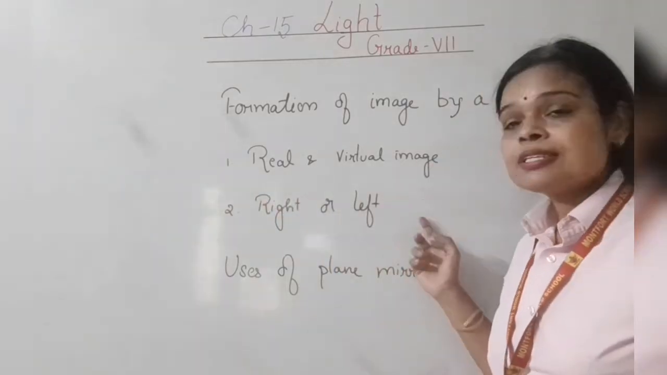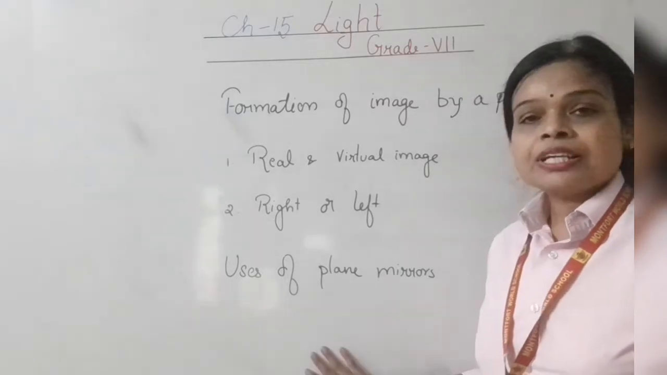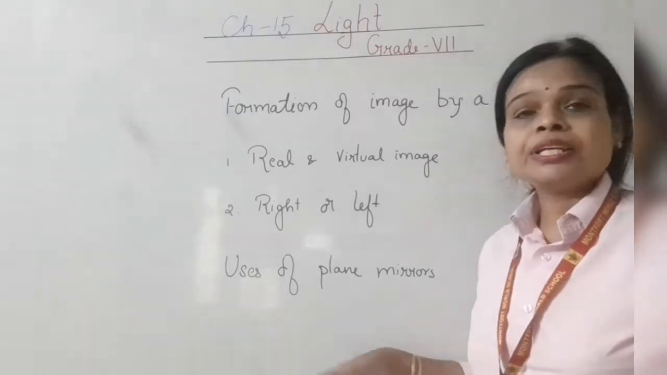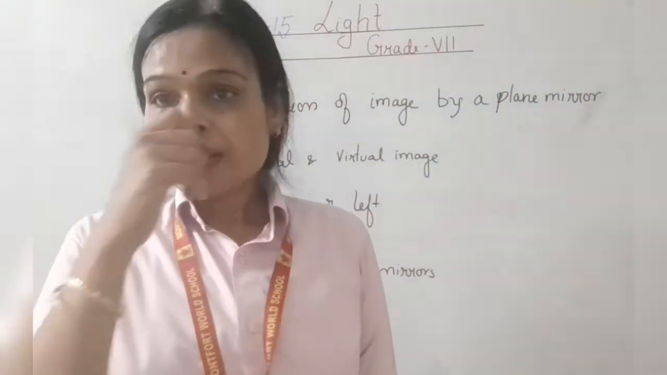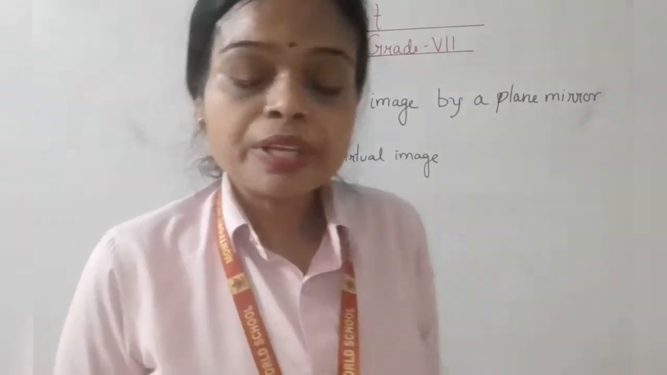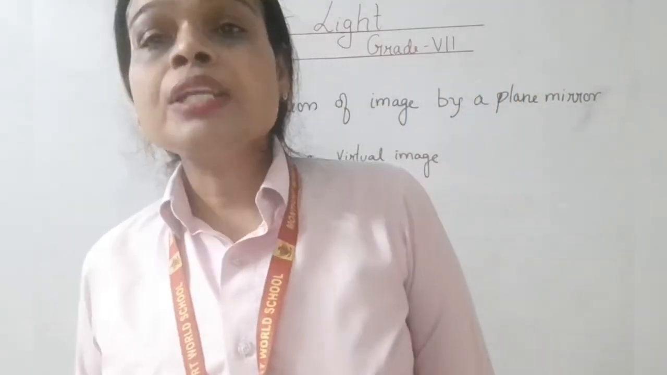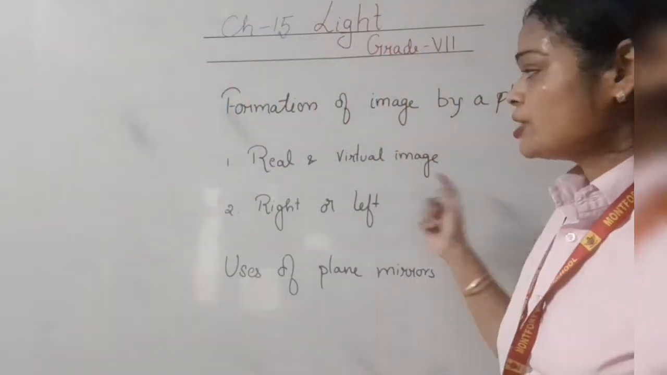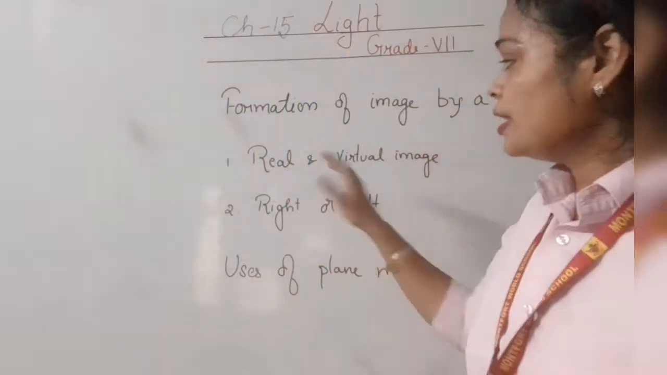And virtual images are the images which are formed on the screen, like we can take wall, board, curtain, or the movies which you see in the theaters. They are virtual images. So what is the difference between real and virtual images? The images which are formed on the screen are called virtual images, and the images which are not formed on the screen are called real images.